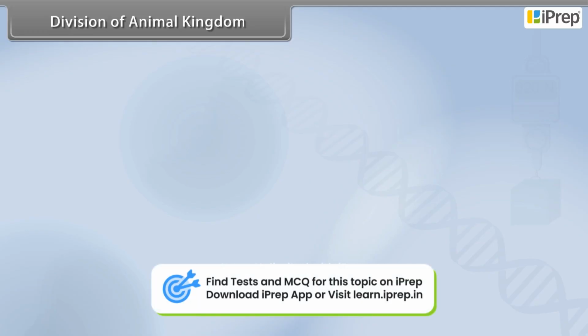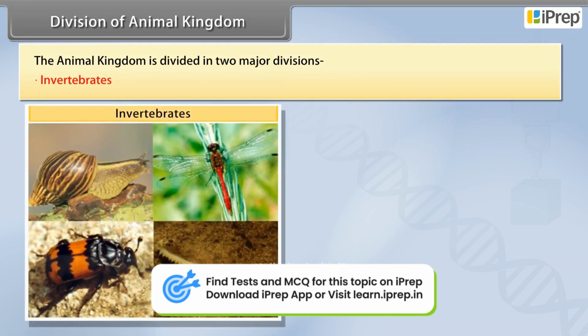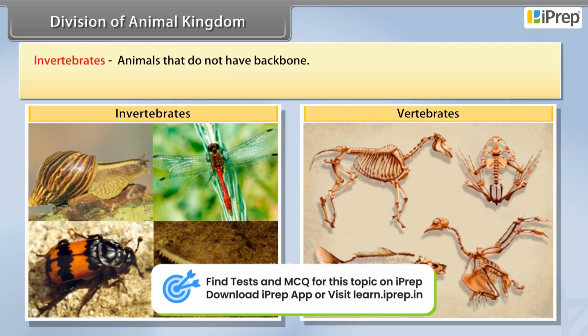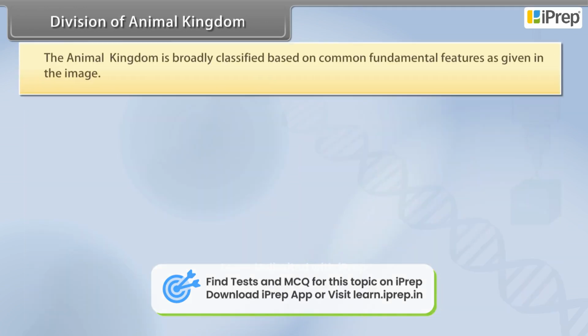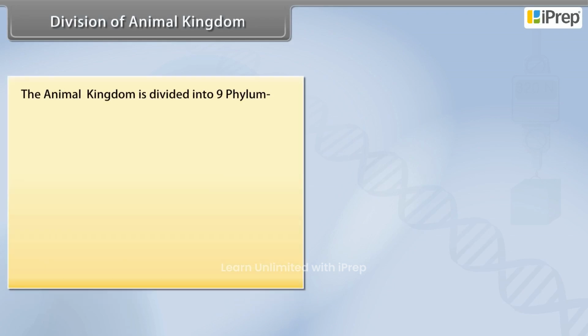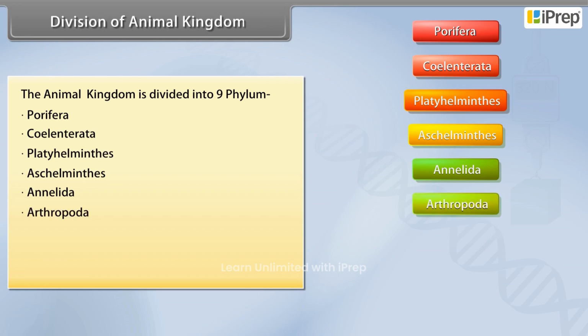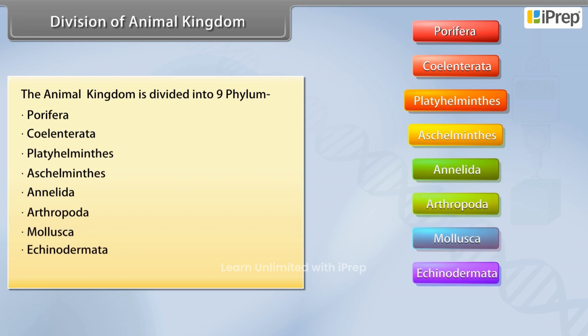Division of Animal Kingdom. The animal kingdom is divided into two major divisions: invertebrates and vertebrates. Invertebrates are animals that do not have a backbone. Vertebrates are animals which have a backbone. The animal kingdom is broadly classified based on common fundamental features as given in the image. The animal kingdom is divided into 9 phyla: Porifera, Coelenterata, Platyhelminthes, Aschelminthes, Annelida, Arthropoda, Mollusca, Echinodermata, Chordata.